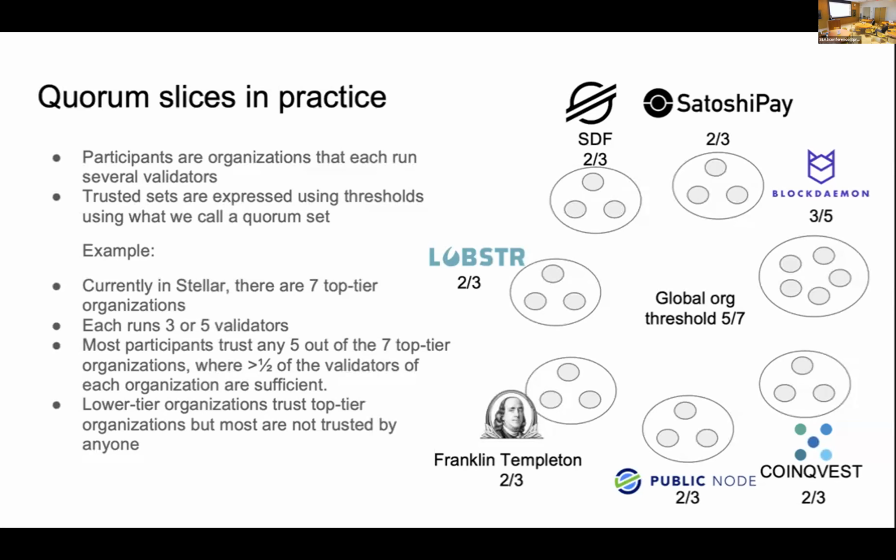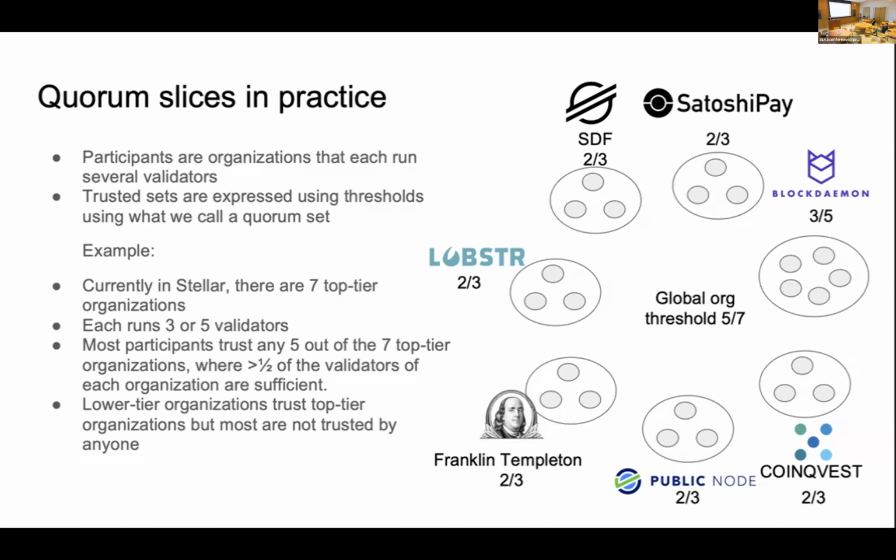Take the 7 top-tier organizations as an example: the smaller organizations require 5 out of 7 organizations for the agreement. And for each agreement with one organization, they need more than half of the validators inside this organization to agree. So for example, we first need 5 out of 7 among the organizations, and for those 5 organizations, we still need to have the threshold.